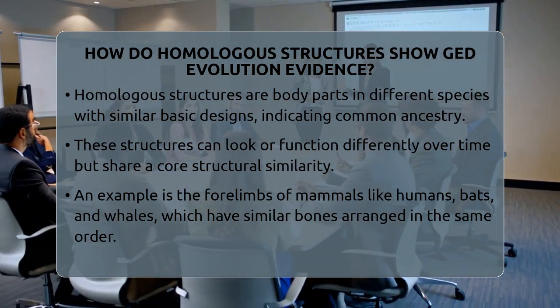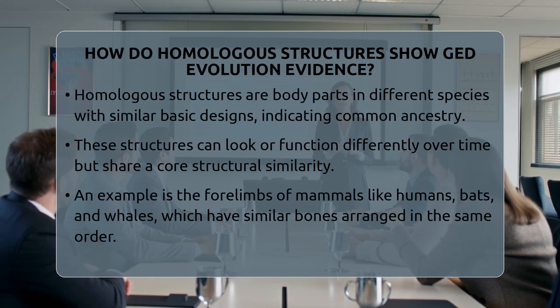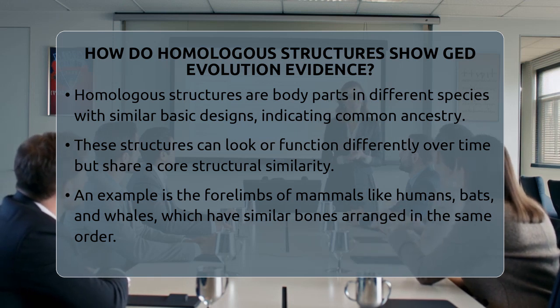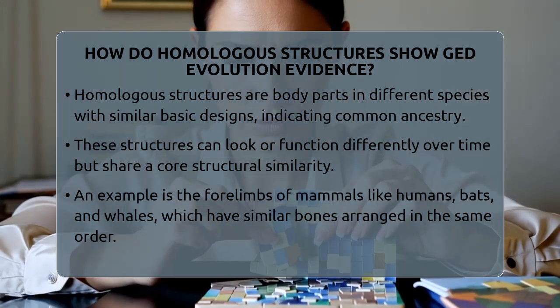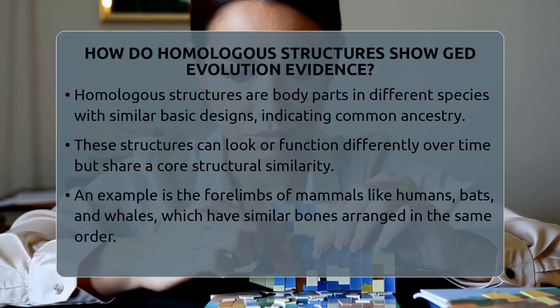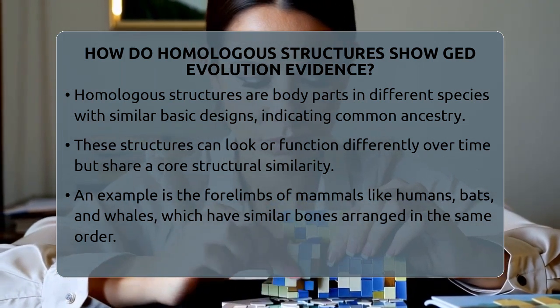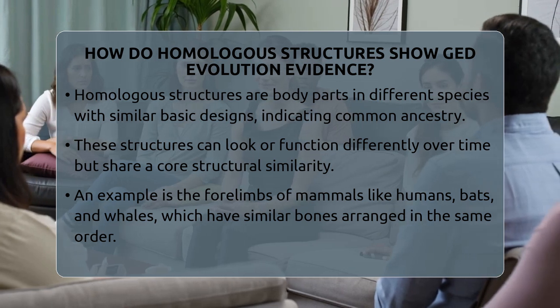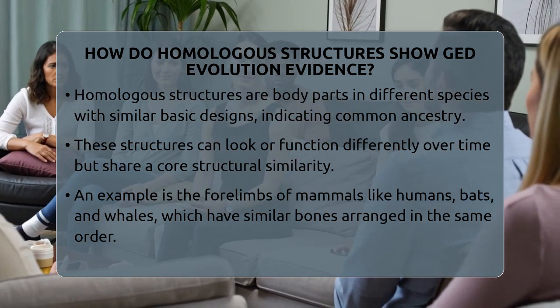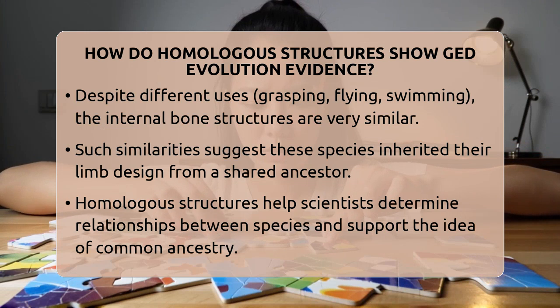Over time, these parts might look or work differently, but their core structure is alike. This shows us how species change over many generations. For example, look at the forelimbs of mammals like humans, bats, and whales. All of these animals have arms or fins with the same bones in the same order.